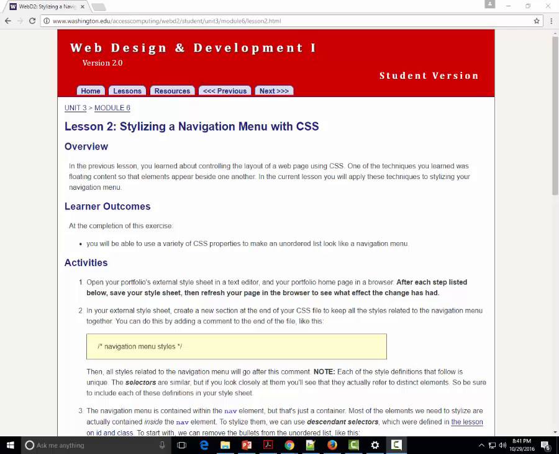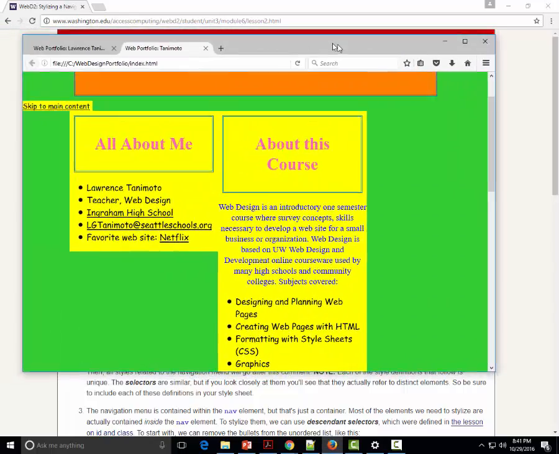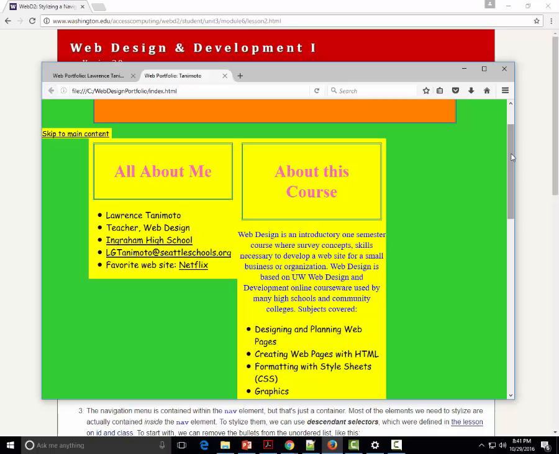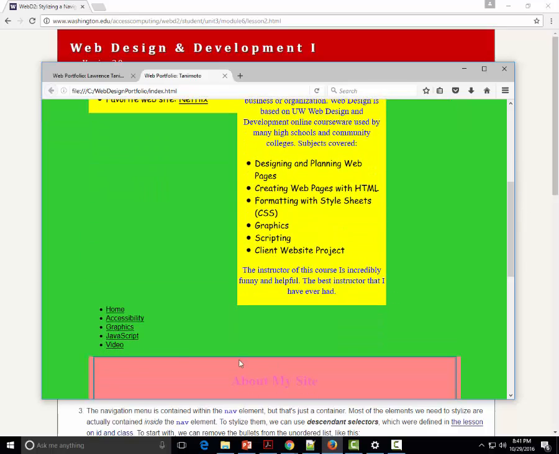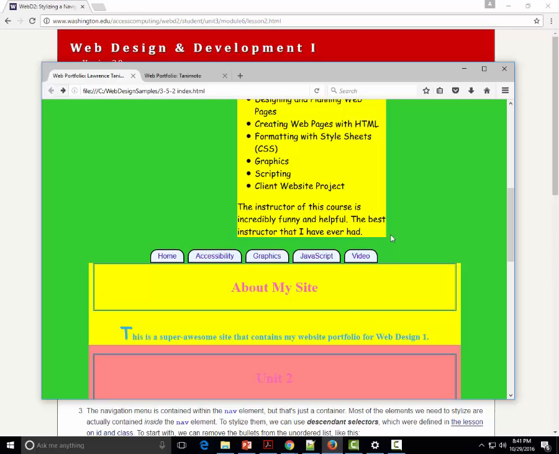This is the last video of Unit 3 on CSS. So thank you for coming this far. In this particular lesson, we will learn how to stylize a navigation menu. What we will do is take our web page, which looks like this, with this current navigation menu. And now, by using what we learned about styles and using several new CSS properties, we'll make our navigation look like this. Okay, so this is what we're going to do.